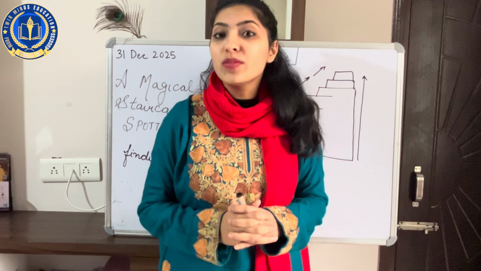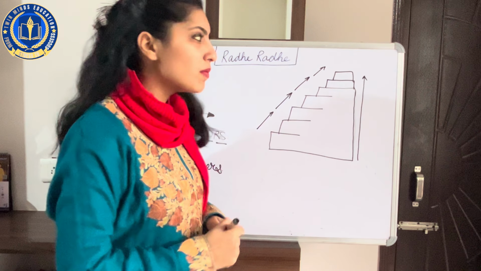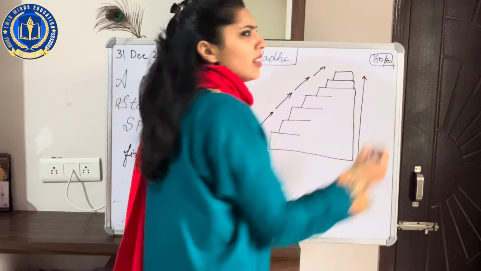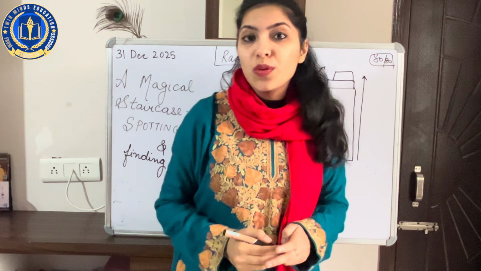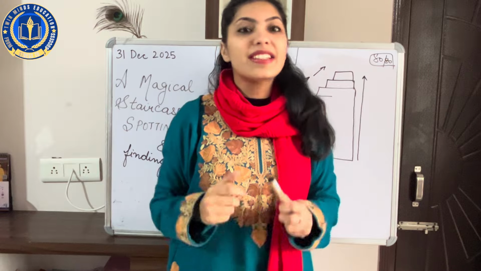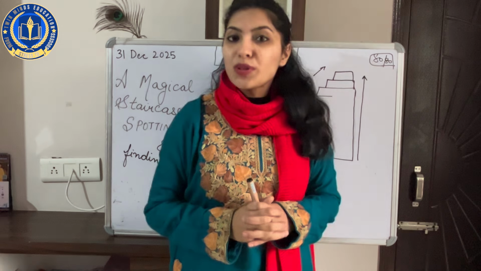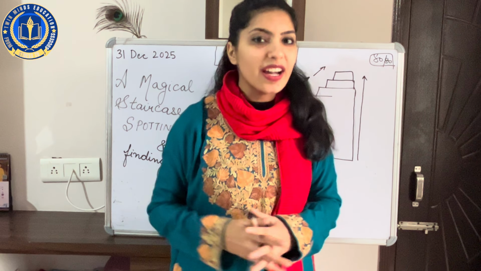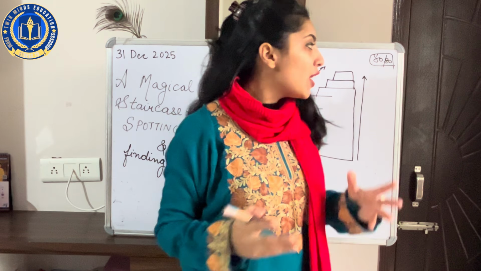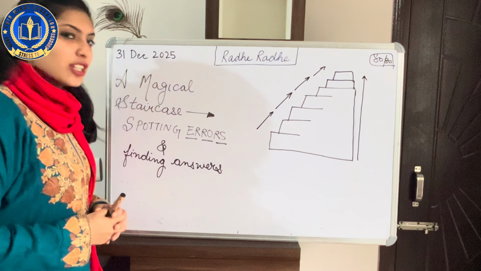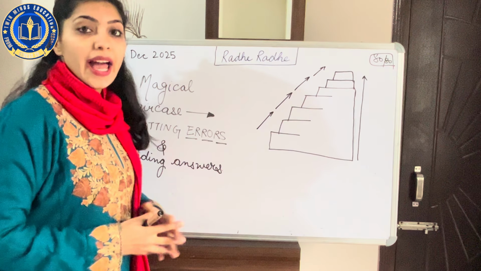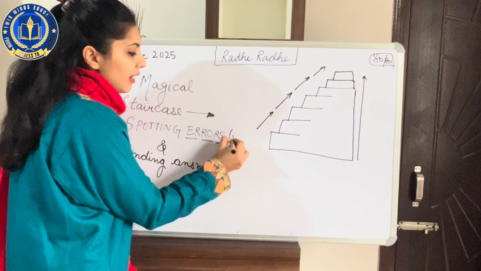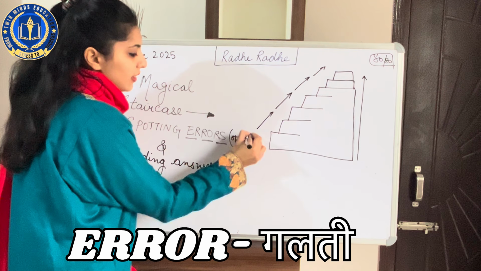But at the same time, we know that scoring marks in English, for example, 80 on 80, is nearly impossible. But as we know, the word possible hides itself in the word impossible. So through this channel, I will try my best to take that possible word to great heights out of the word impossible. So in today's video, we'll be starting with a very minute but an essential topic, that is errors, which means in Hindi, galti.